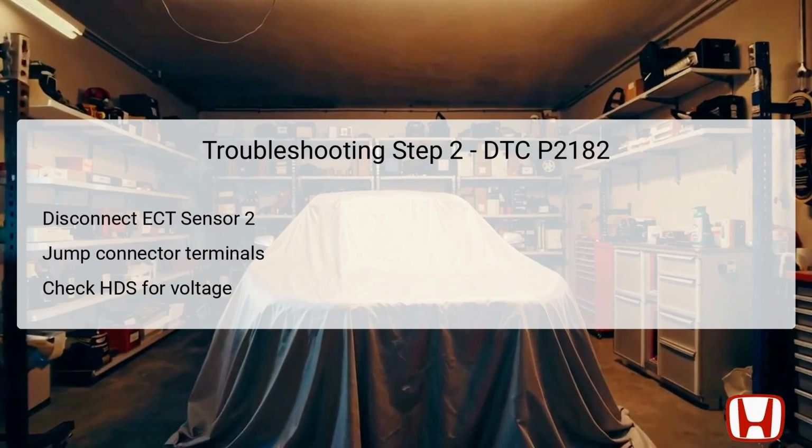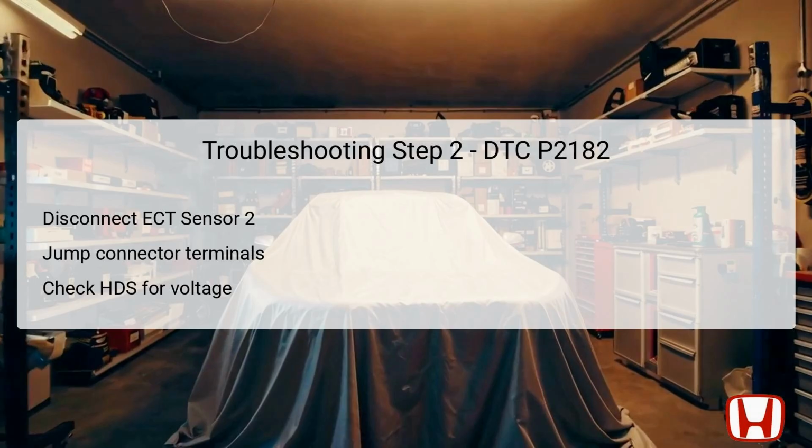The second step in troubleshooting DTC P2182 requires you to first disconnect the ECT Sensor 2 connector, which consists of two terminals. This disconnection is essential as it allows for a controlled inspection of the sensor's voltage output.